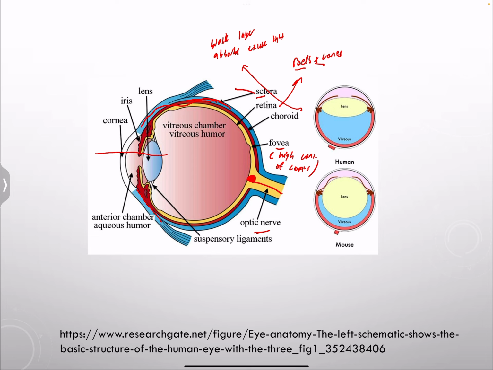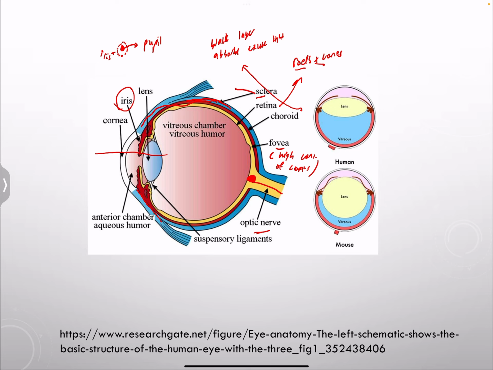Now we also have the iris, which is a circular structure of the eye that encircles the black hole of the eye. This is what gives people eye color. So people with blue eyes, it's because of the iris. They are blue or green or whatever it is. And so you have the black spot, and then you have the iris surrounding it. This black spot is what we call the pupil, and the surrounding is what we call the iris, which gives the eye color.